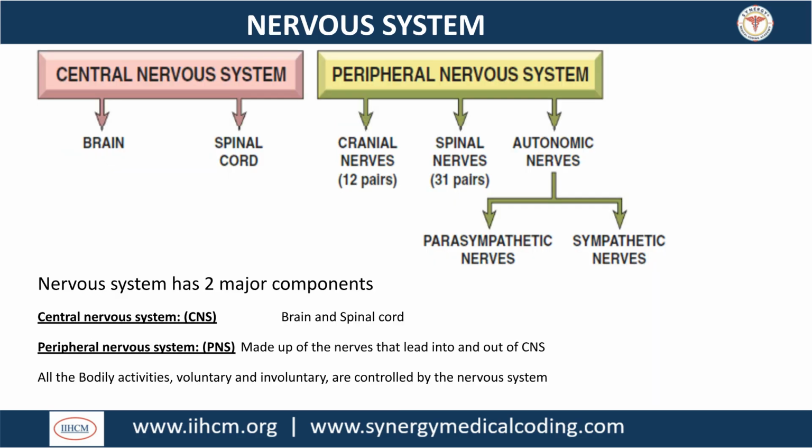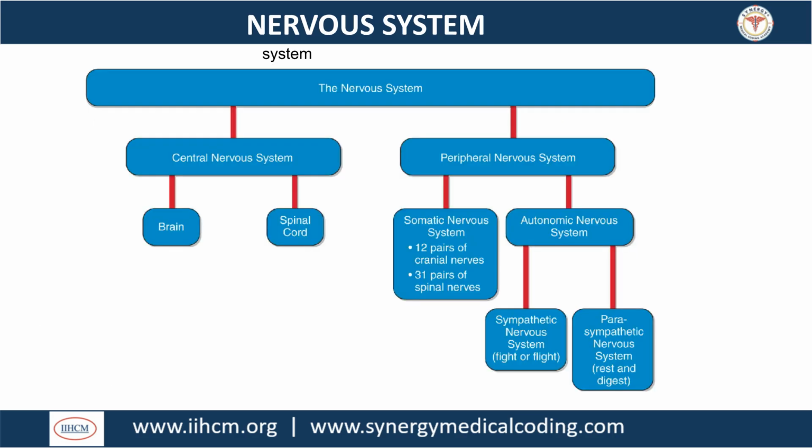The nervous system has two major components: the central nervous system, or CNS, which is the brain and spinal cord, and the peripheral nervous system, or PNS, which is the network of nerves leading in and out of the CNS. The nervous system hierarchy includes the CNS and PNS. The PNS further divides into the somatic nervous system and the autonomic nervous system, which controls the sympathetic, or fight or flight, and parasympathetic, or rest and digest, responses.